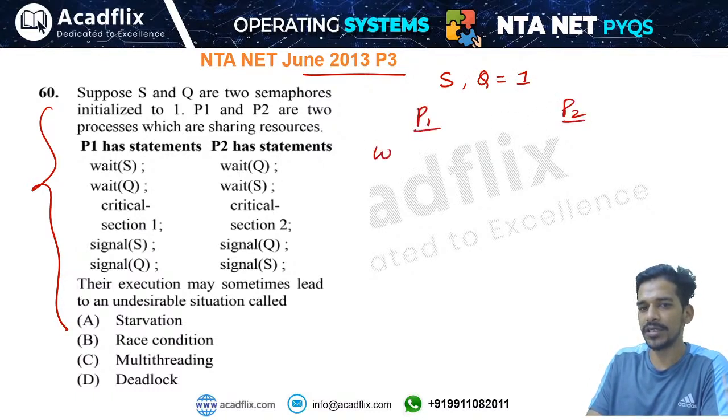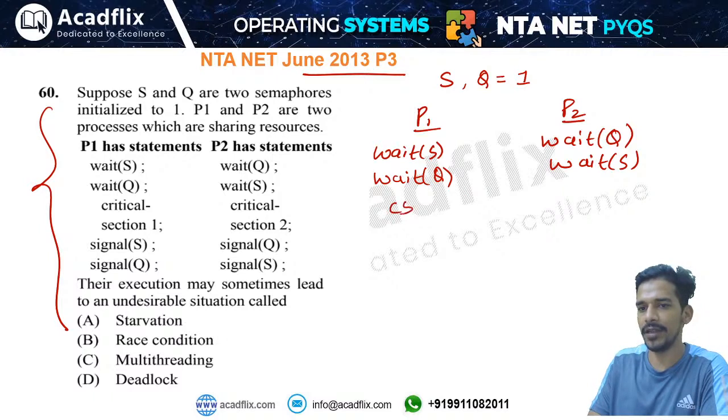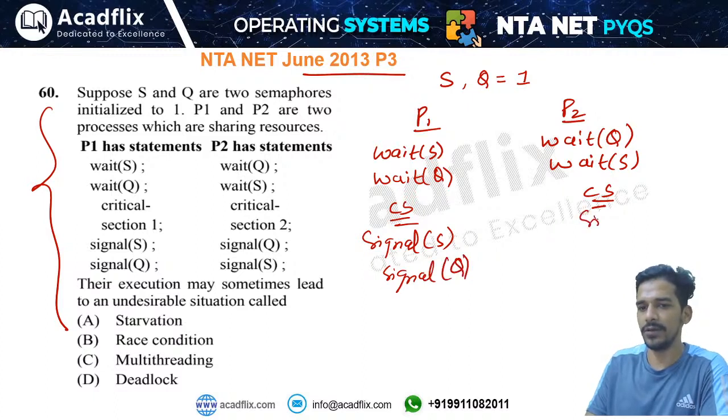We are applying the wait operation on semaphore S, and here we are applying the wait operation on semaphore Q. And I can see from here that there will be a deadlock. Wait operation on Q, wait operation on S. It is clearly visible there will be a deadlock. In the critical section they are releasing signal S, then signal Q, then signal Q and signal S. This is the code given.